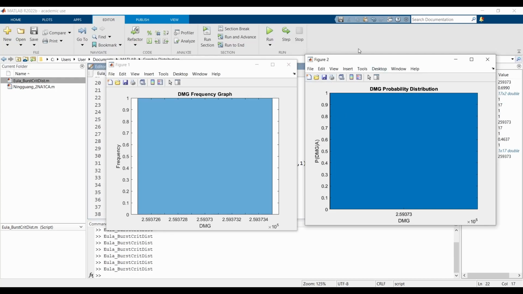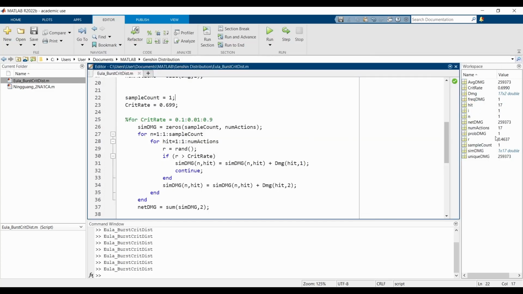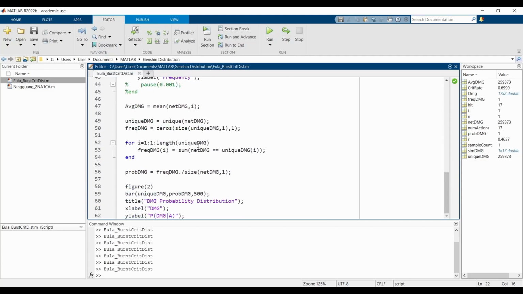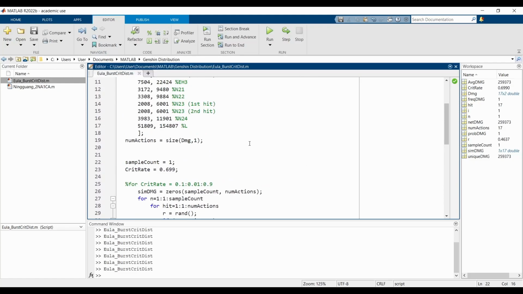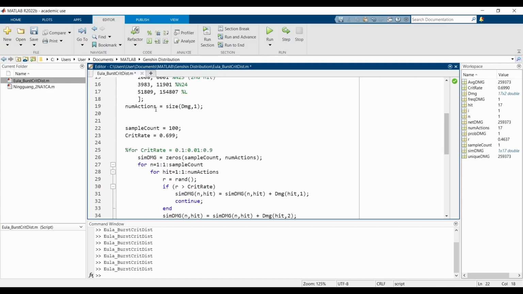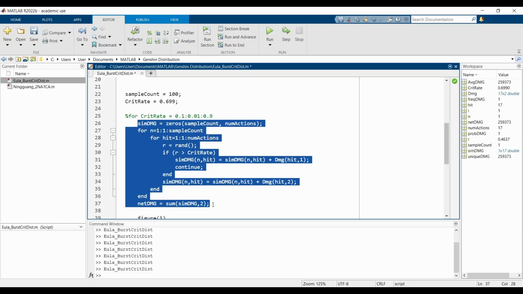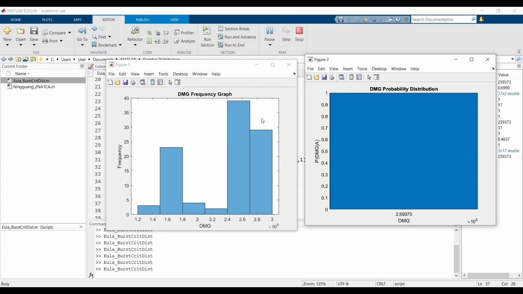But wouldn't you say this is not really telling us anything? Even then, we're only calculating one single value. If we want an accurate value for our average damage, we need to increase our sample count. So let's increase our sample count by 100 times, which means running through the rotation 100 times. Let's run this code.